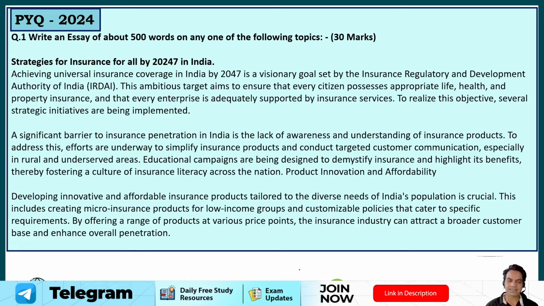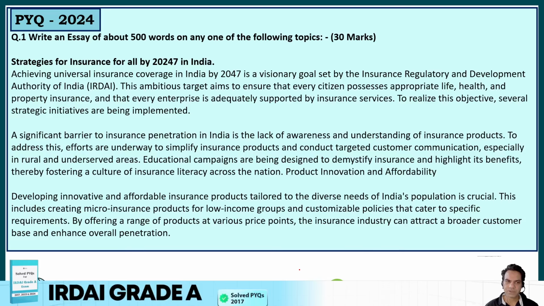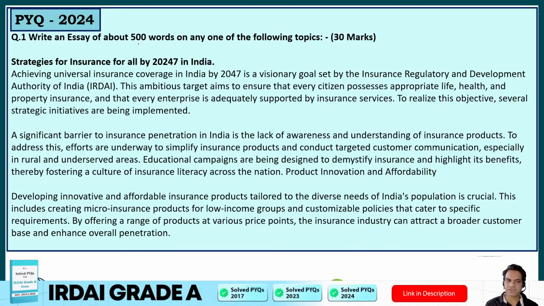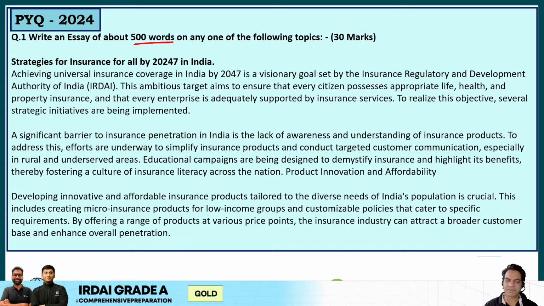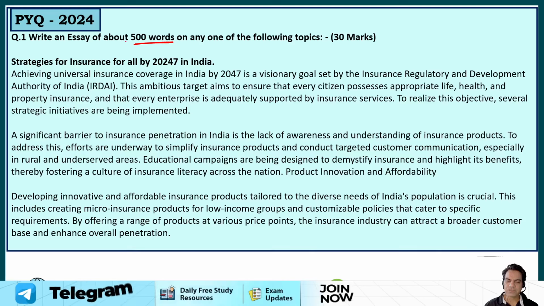All right, guys, let's start with the questions that were given in 2024. Although the word limit that was mentioned was 500 words, you were supposed to only write 300 words, because if you keep on writing 500 words for just the essay, you'll not be able to complete the paper in time. So the mentioned word limit was 500 words, but you could have gone up to 300 or 320.